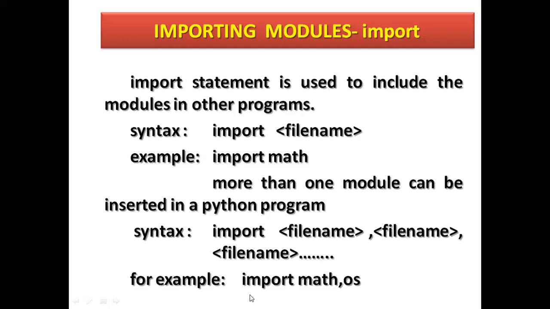For example, import maths. Maths is a package from which you can import mathematical functions, comma, os. This is the operating system. Both we are importing from a library. So here more than one file can be imported by separating with a comma.